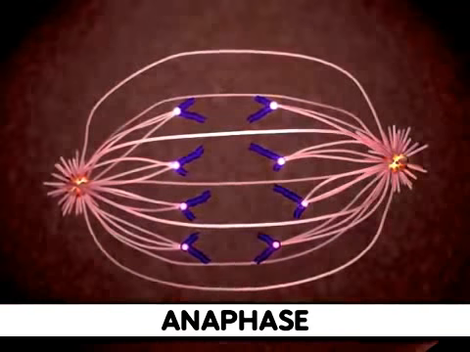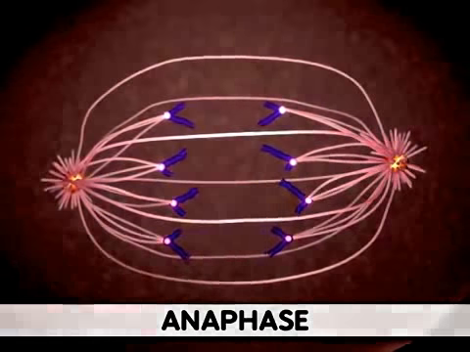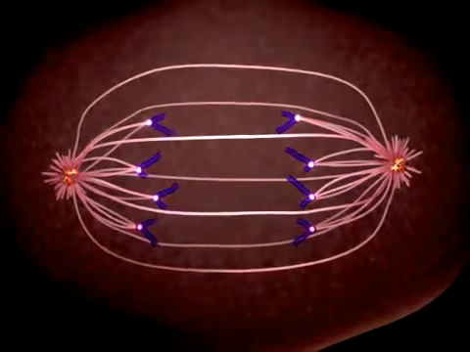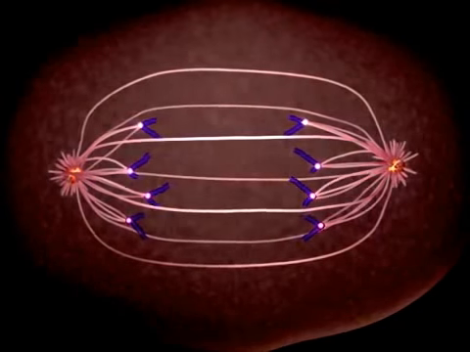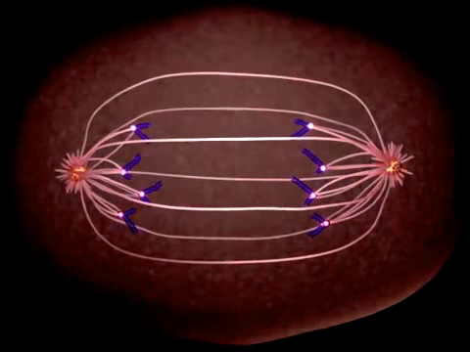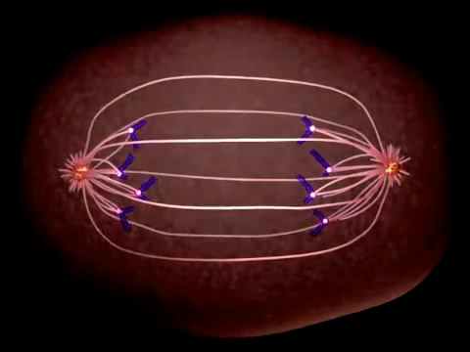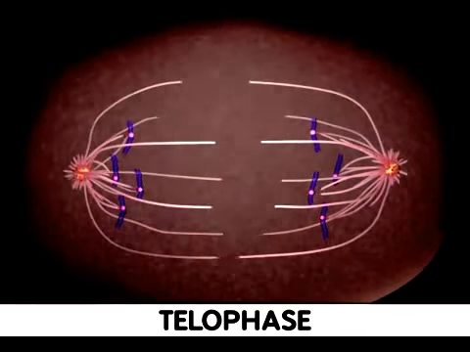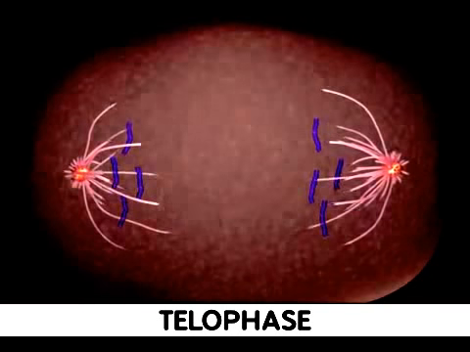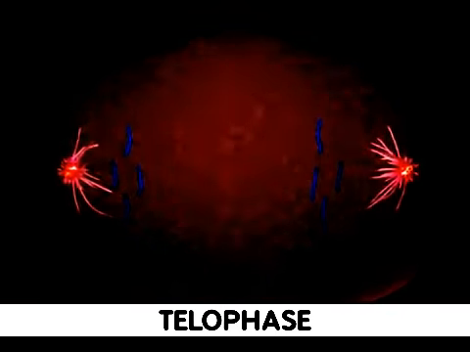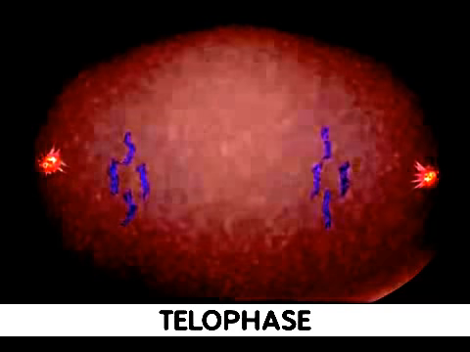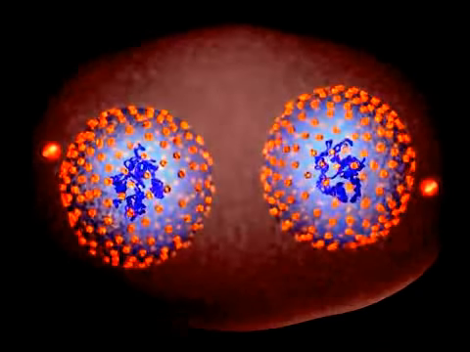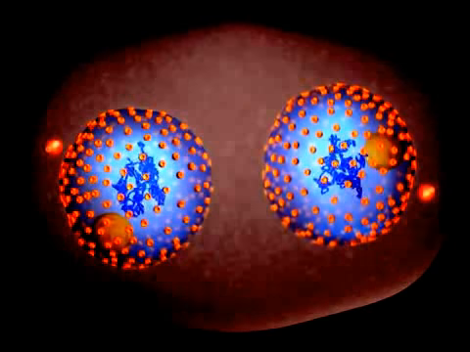At the end of anaphase, the sister chromatids have moved to the two ends of the cell. Telophase is the final stage of mitosis. It is here the components of the new cells begin to appear. At this point, the spindle fibers are broken up. A new nuclear membrane surrounds the chromosomes at the end of each cell, and the chromosomes uncoil and return to an uncondensed state. Mitosis is now complete. The formation of two cells is all that remains.